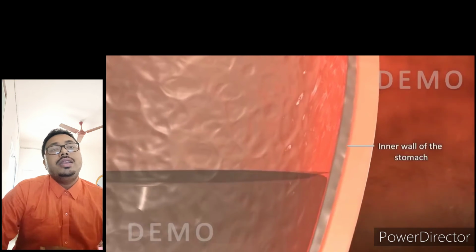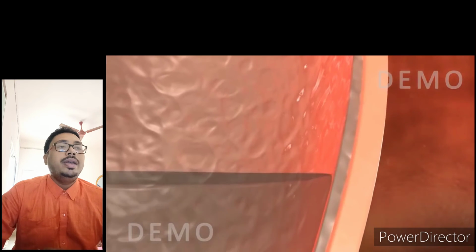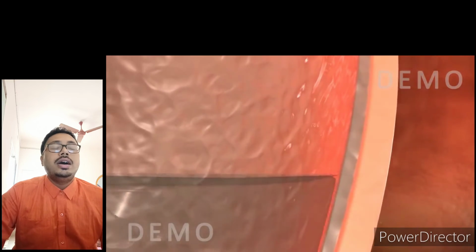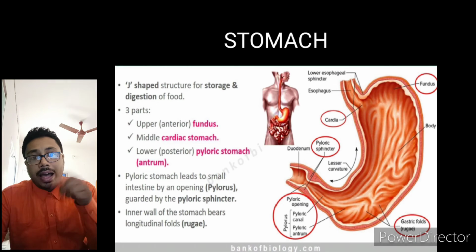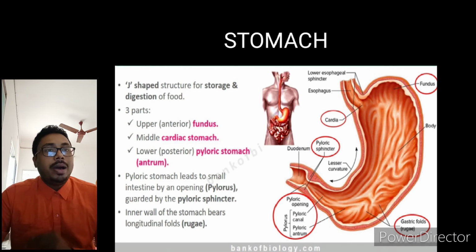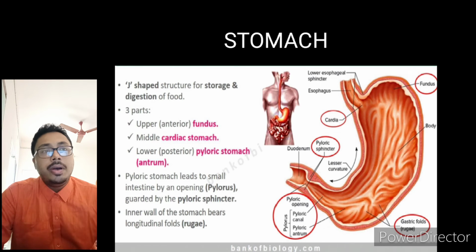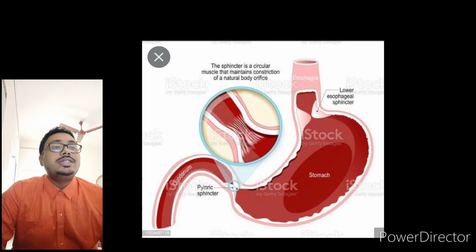Now, the pyloric stomach leads to the small intestine by an opening called the pylorus. As I mentioned in the picture, the opening of that portion is called the pylorus, and it is guarded by a sphincter, a flap-like structure. That sphincter is known as the pyloric sphincter.